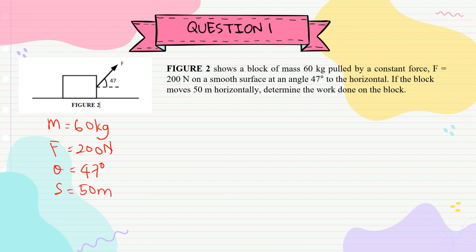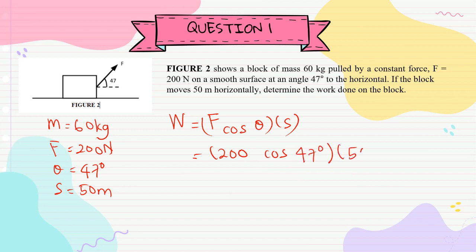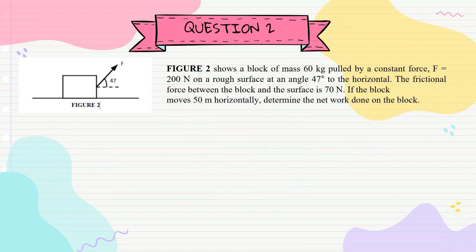Determine the work done. Okay, work done is equal to F cos theta times S. F is 200, cos of the angle between F and S, which is 47 degrees, times 50. So the answer is 6819.98 joule. Don't forget the unit for work done is joule. Okay, for the next example, it looks similar.